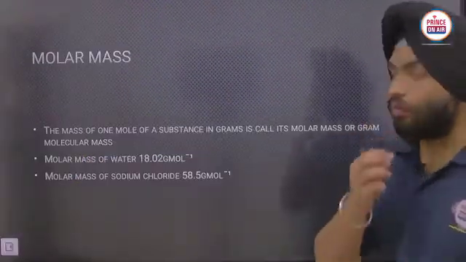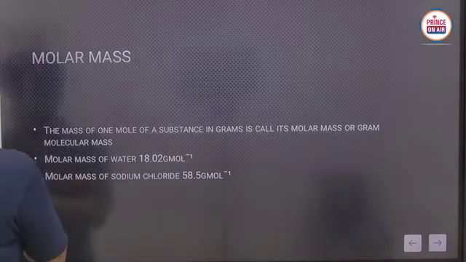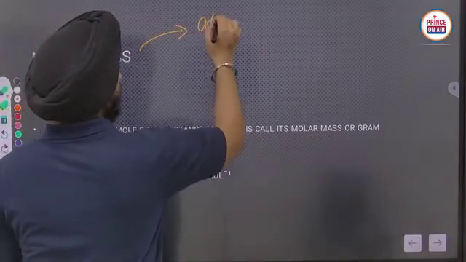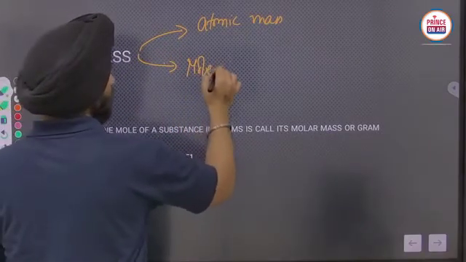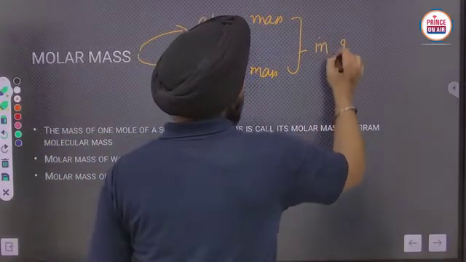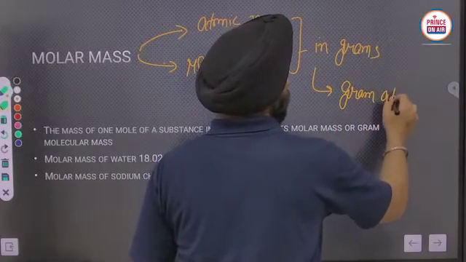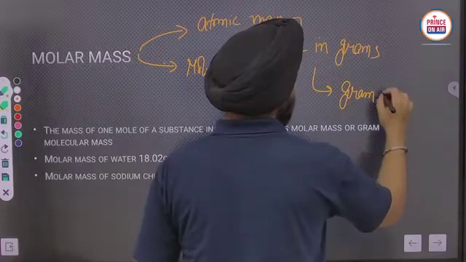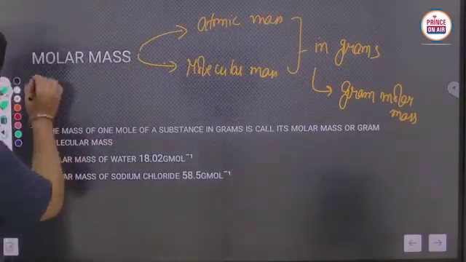Now we have to discuss molar mass. It is also considered as atomic mass for atoms, and molecular mass for molecules, in grams. It is also known as gram molar mass.